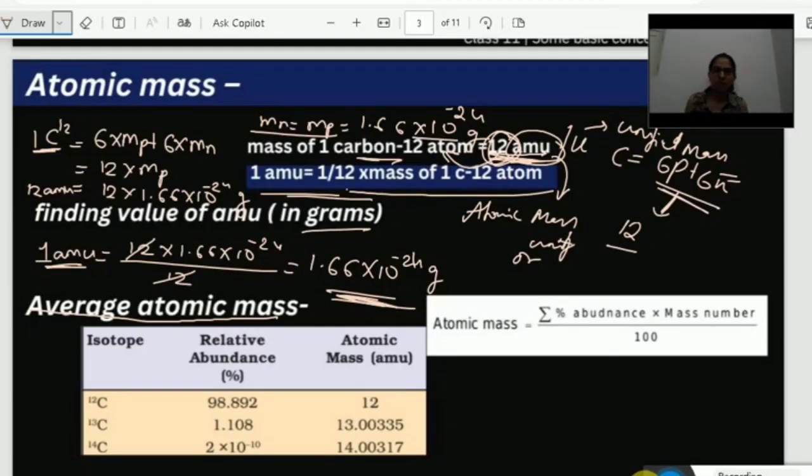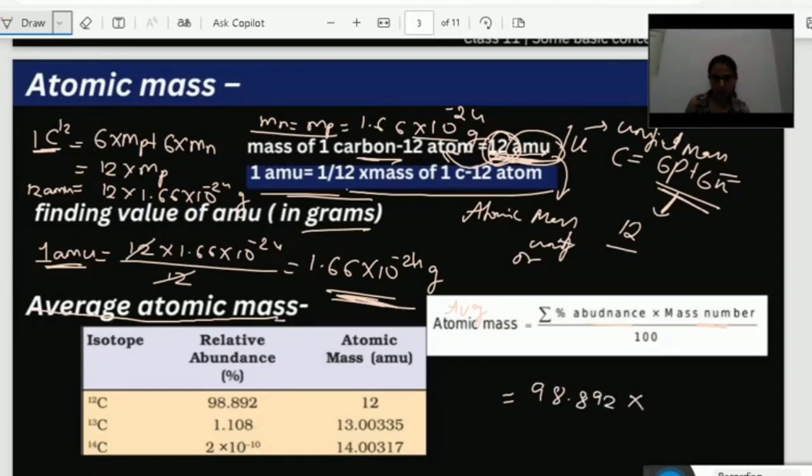Okay. So if I want to find the average atomic mass, what I have to do? I have to take the average of all three. Generally, you have learned about averaging in maths, right? How do we average? We just add up all those values and divide by the number of them, right? Similarly, we are going to do here. So we have a formula here: average atomic mass equals the summation of percentage of abundance into mass number, divided by 100. So if I want to find the average atomic mass of carbon, what I have to do? Simple thing. Take the percentage abundance of all these three.